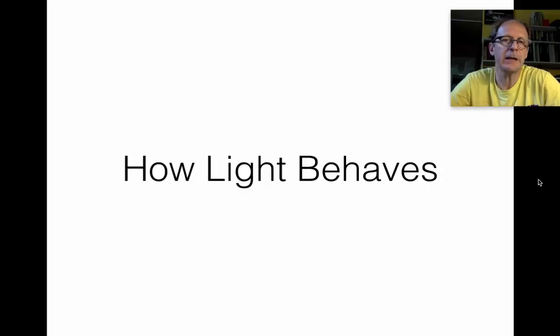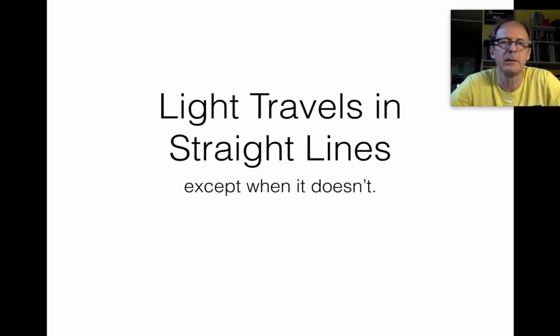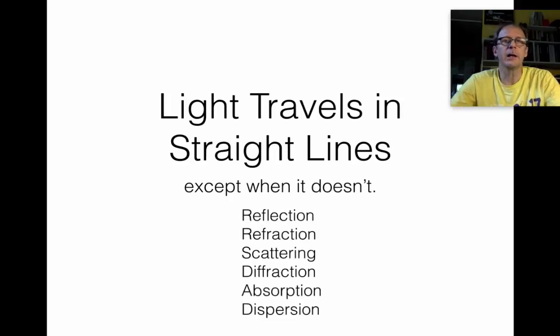Today we're going to talk about how light behaves. And the most basic fact about light is that light travels in straight lines, except when it doesn't. Now, the exceptions come when light interacts with matter. But when it's traveling just in empty space, light travels in a straight line. The exceptions come when it interacts with something, and those exceptions are called reflection, refraction, scattering, diffraction, absorption, and dispersion.